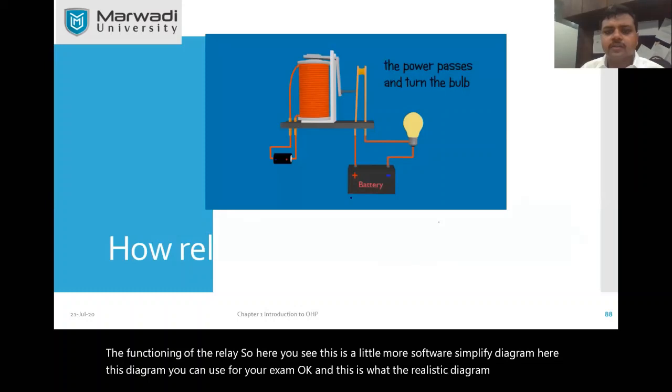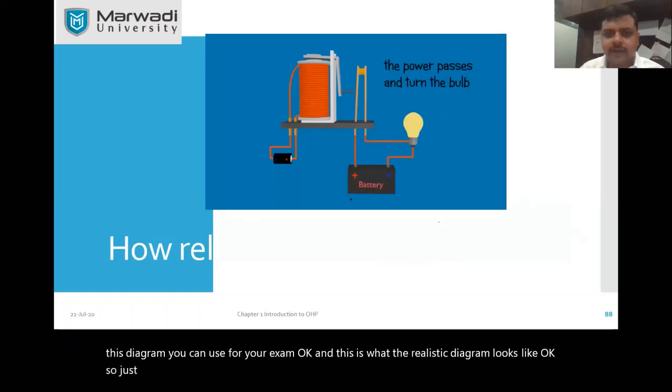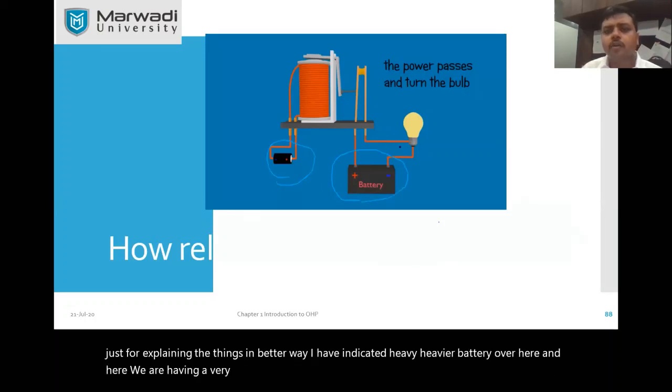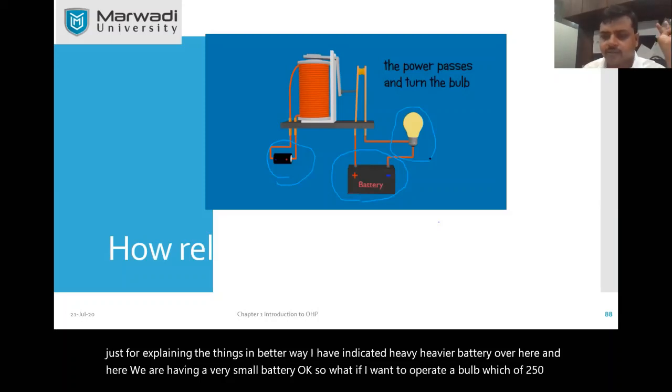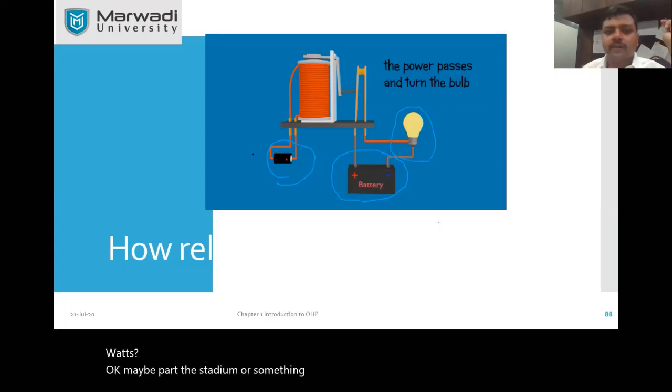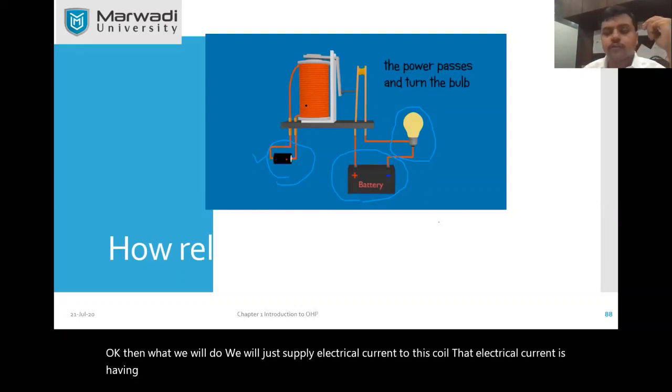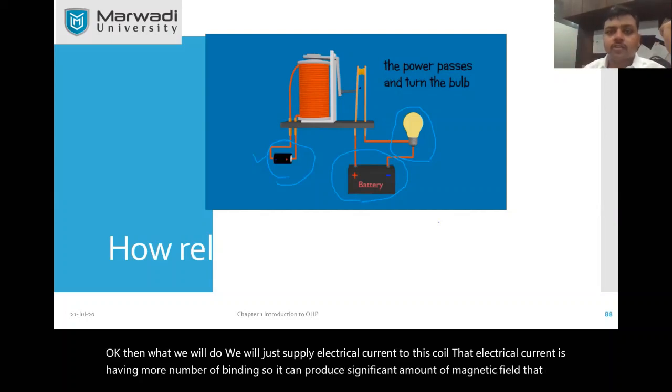Just to explain things in a better way, I have indicated a heavier battery over here, and here we have a very small battery. What if I want to operate a bulb of, let us say, 250 watts, maybe for a stadium? And if you want to operate it by a very small current, then we will just supply electrical current to this coil. That coil has more windings, so it can produce a significant magnetic field that can turn the switch on or off. So this is a switch.